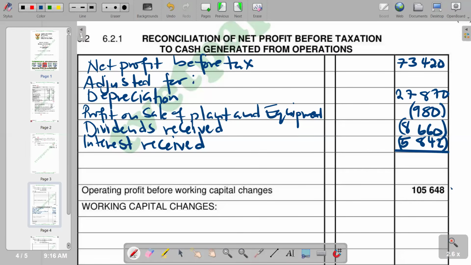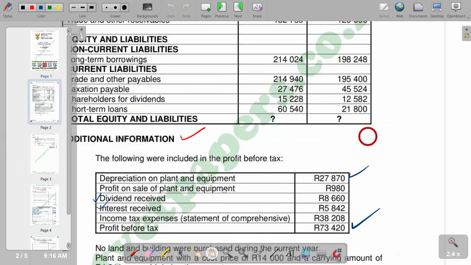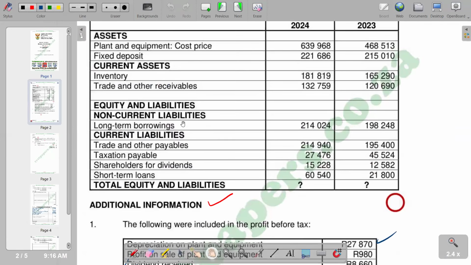So before we calculate, we are supposed to also include finance costs. Remember, finance costs includes the interest on loan. So we go back to the question to check what is the interest. We go to long-term borrowings, and that's where we can find the interest, of which we are only given the amount of loan.